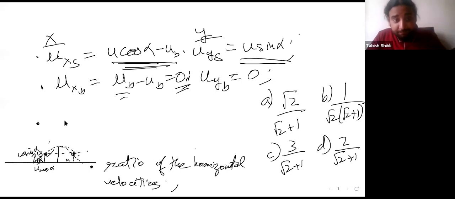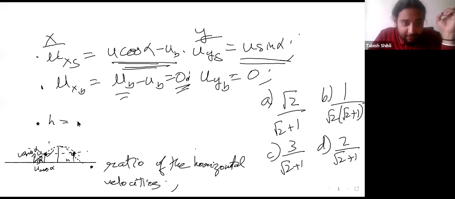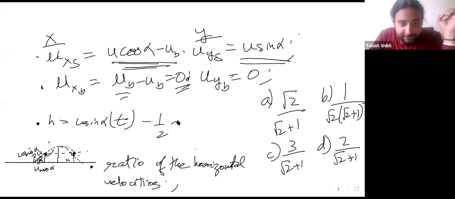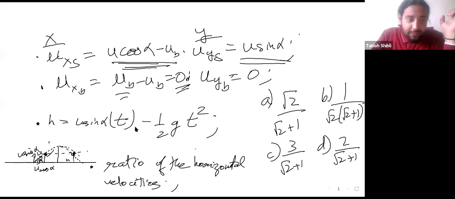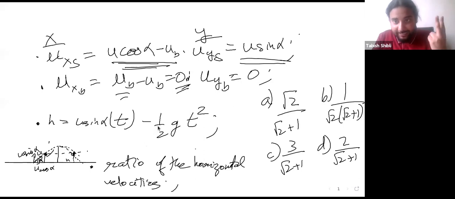So essentially you have one equation here: H is equal to ut plus half at square. The initial velocity along the y-axis is u sine alpha, so H equals u sine alpha t minus half g t square, right? Now notice that this is a quadratic equation, so it will have two solutions in t.